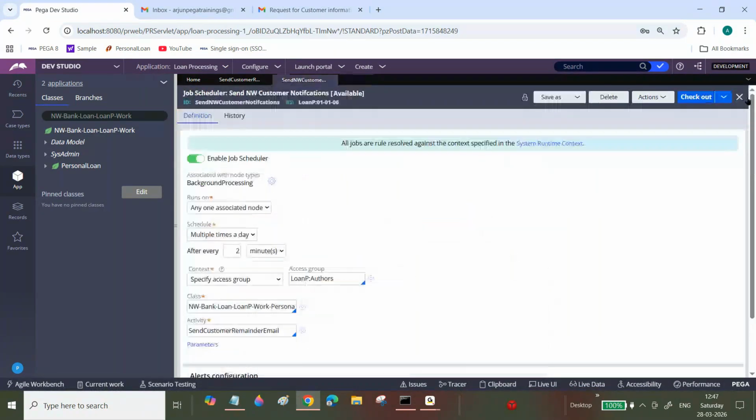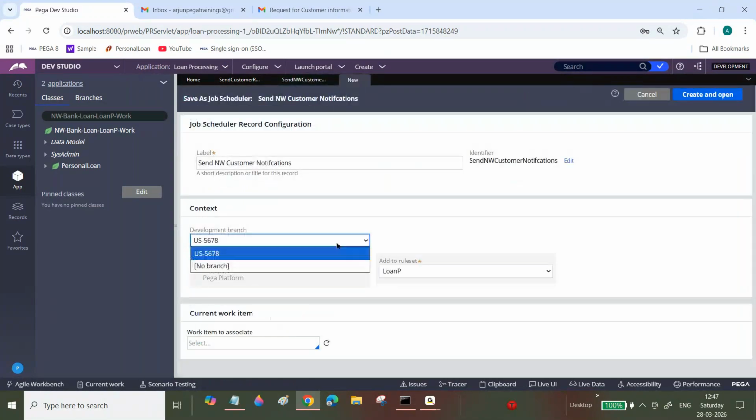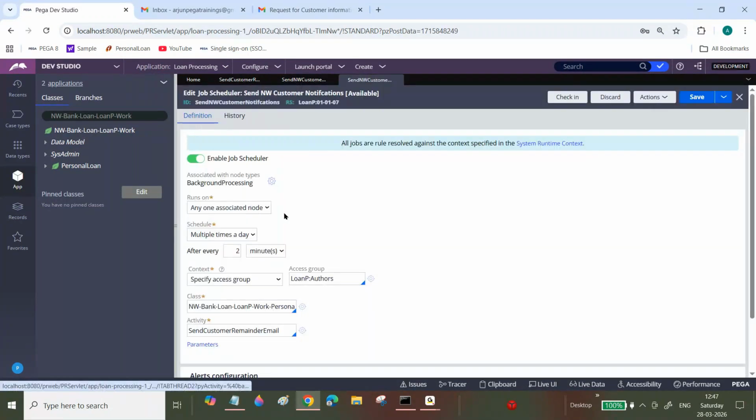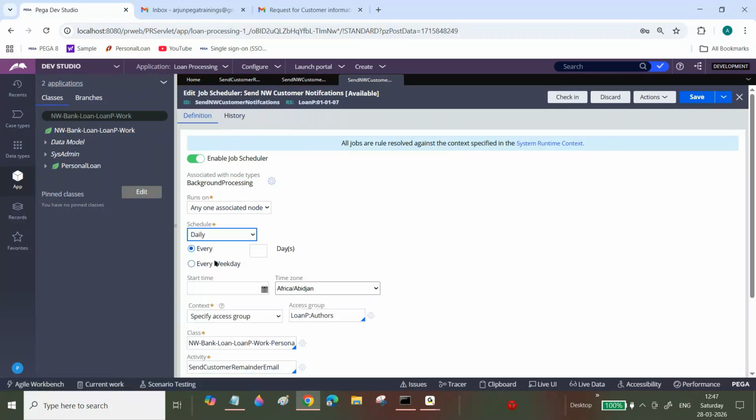Now see here. I'm going to save this one as into a higher version. Click on create and open. Sir, now I don't want to execute every day at 12:40. Every day at 12:50, sir, I now want to execute.